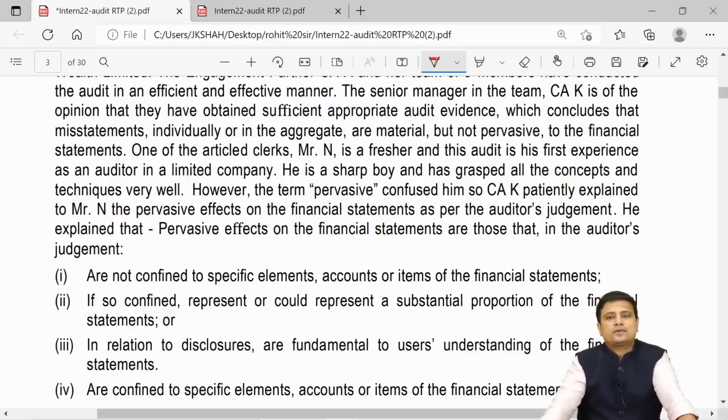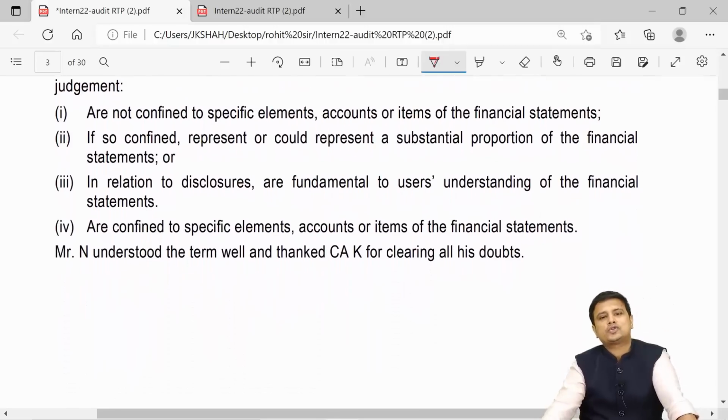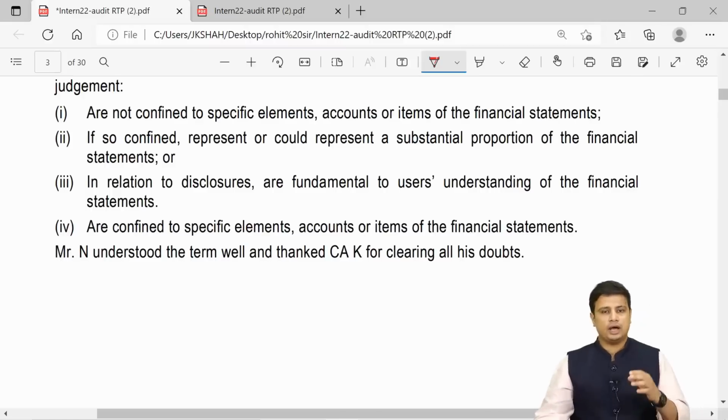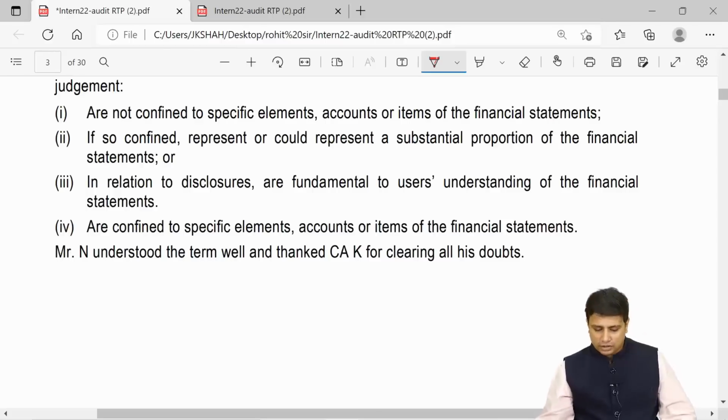However, the term pervasive confused him, so CAK patiently explained to Mr. N the pervasive effects on the financial statement as per the auditor's judgment. He explained that pervasive effects on the financial statement are those that, in the auditor's judgment, are not confined to specific elements, accounts, or items of the financial statement. If so confined, they represent or could represent a substantial proportion of the financial statement; in relation to disclosures, they are fundamental to the user's understanding of the financial statement. Mr. N understood the term well and thanked CAK for clearing all his doubts.